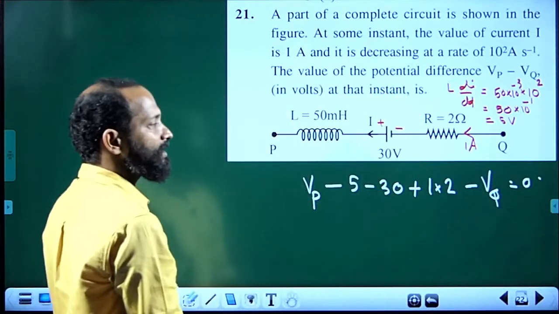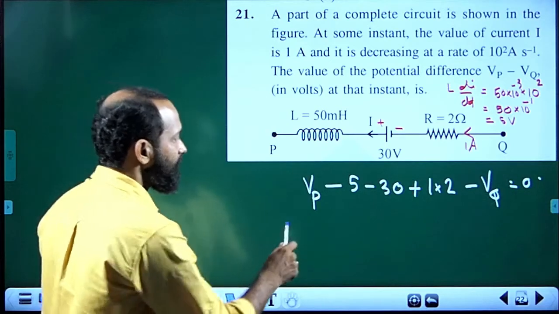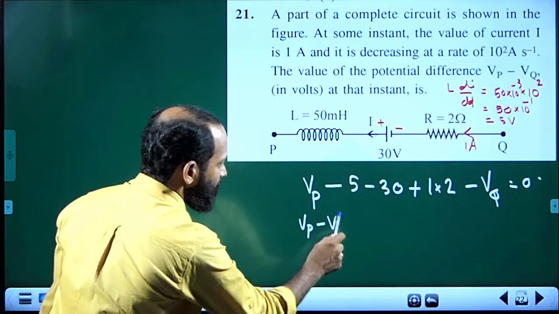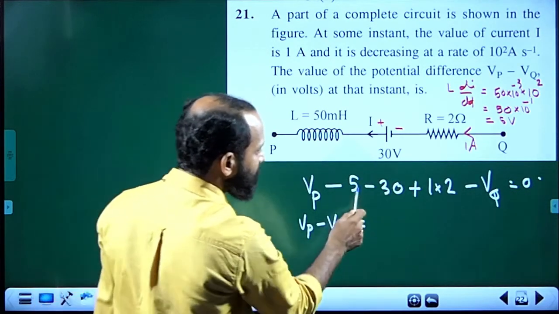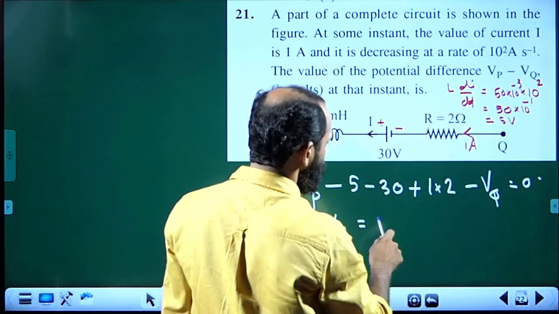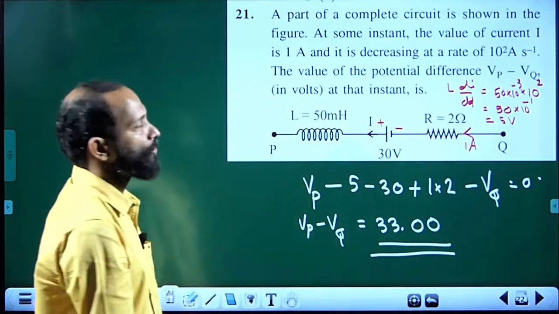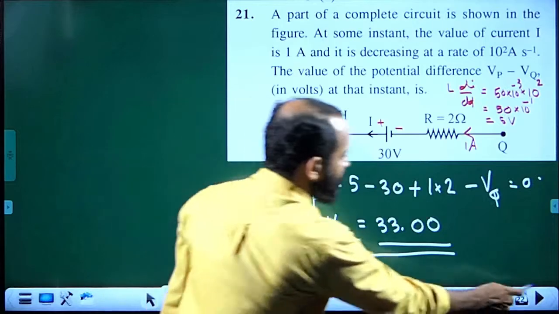This is the algebraic sum of potential changes equal to 0, stated by KVL, energy conservation. That is Vp minus Vq is equal to minus 35, goes to the right side, becomes plus 35, minus 2, so that becomes plus 33. So the answer could be 33.00. It's a numerical question. Next one.